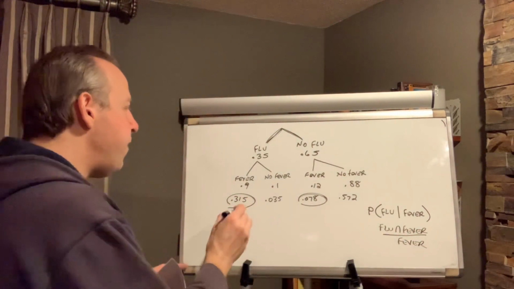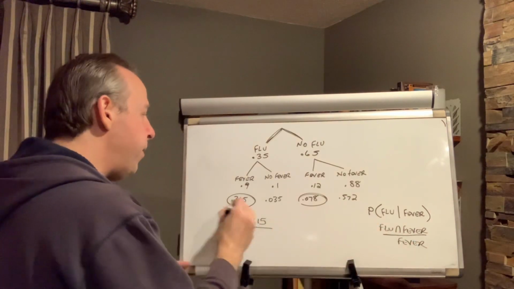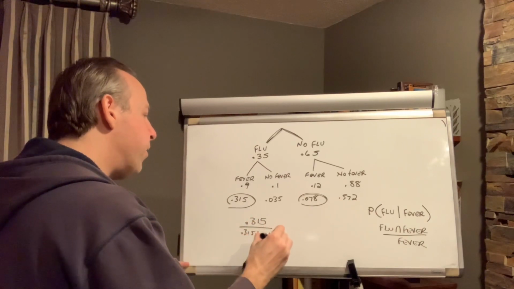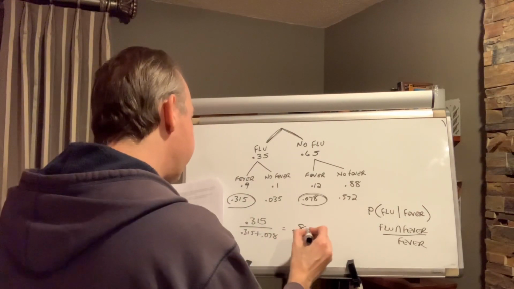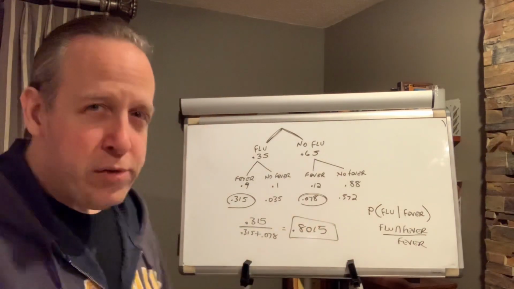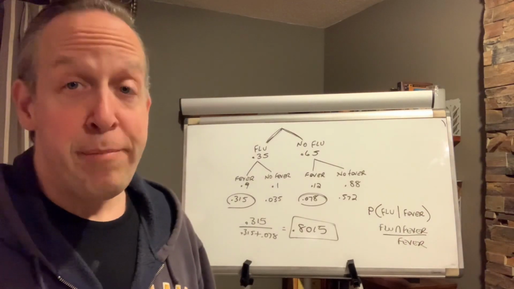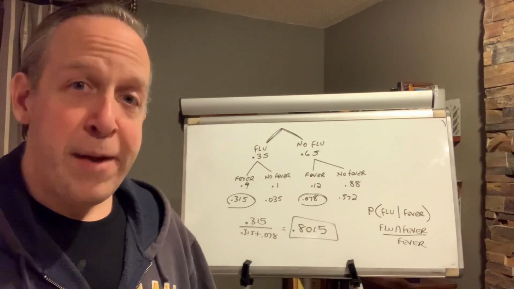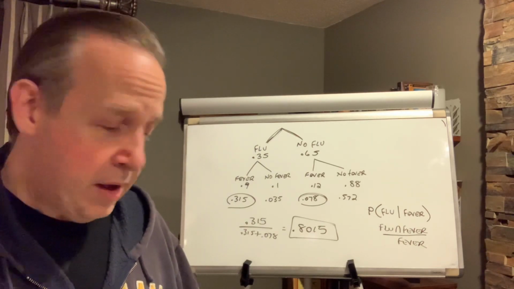So flu intersect fever is 0.315. But the fever happens 0.315 as well as 0.078. Maybe I'm over explaining this, maybe I'm not, but the answer is 0.8015. We also do like words in these kinds of prompts, so please use some. There is an 80.15% chance that given a person walks into the nurse's office with a fever, that person has the flu. All right. Well, that was the whole thing.